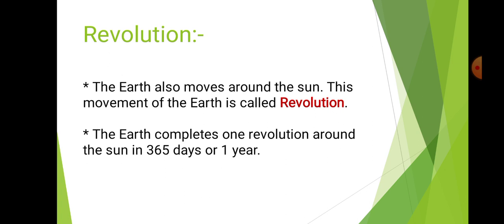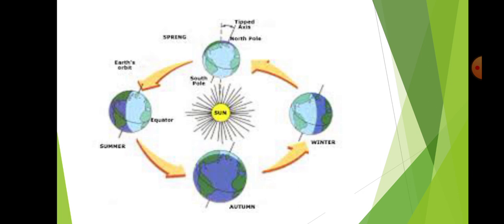Dear student, there are two important movements. One is rotation. Rotation means the earth spins on its own axis. It is called rotation. And revolution means the earth moves around the sun. It is called revolution. Did you understand both concepts, rotation and revolution? The revolution of the earth causes season.